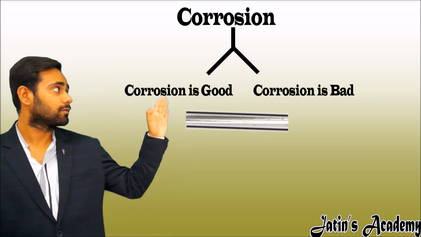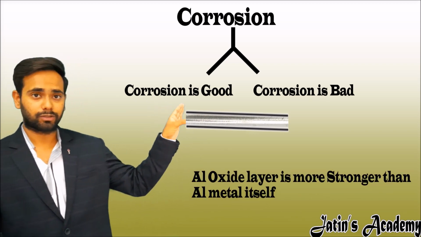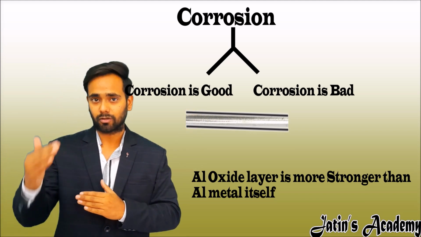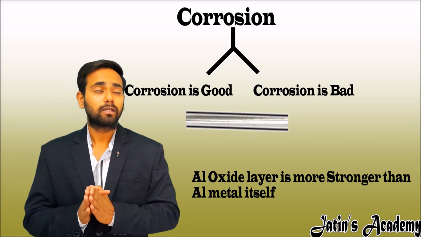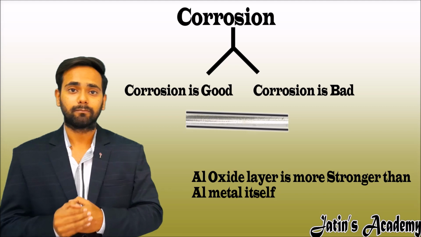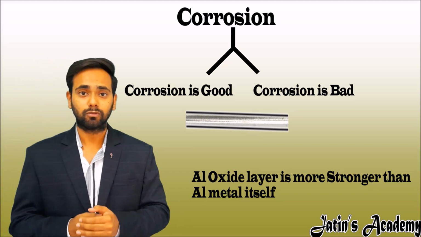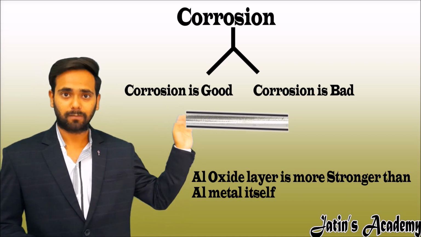So if the aluminium oxide layer is stronger, further oxidation of the aluminium metal does not take place, because a stronger layer of aluminium oxide is already present on the surface. So the further oxidation does not take place, the metal stays strong and the metal is not eaten up. So the oxidation process is also useful to some metals.